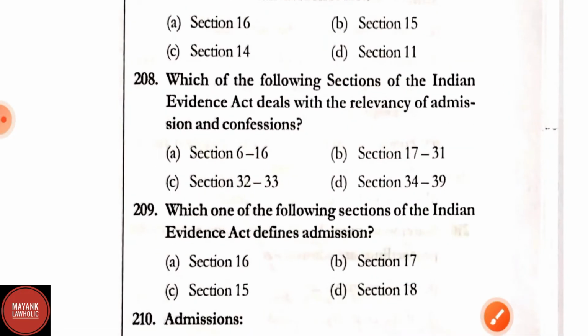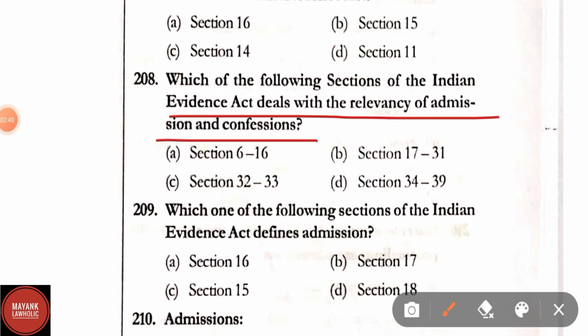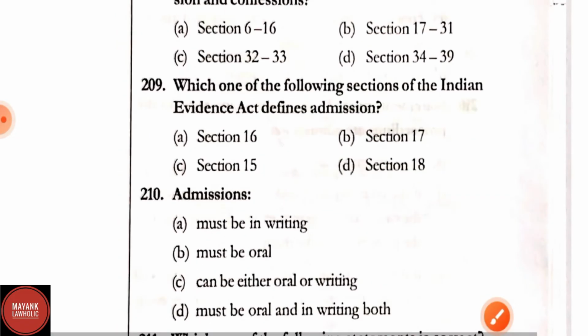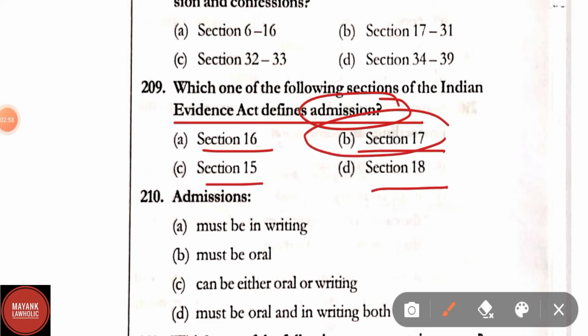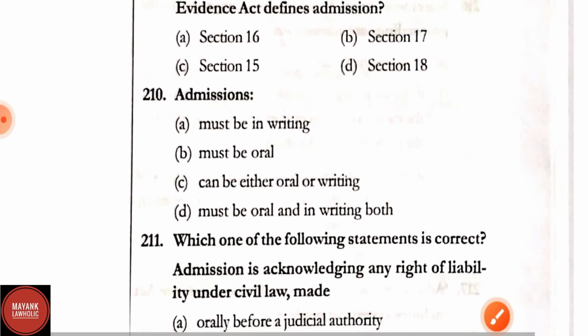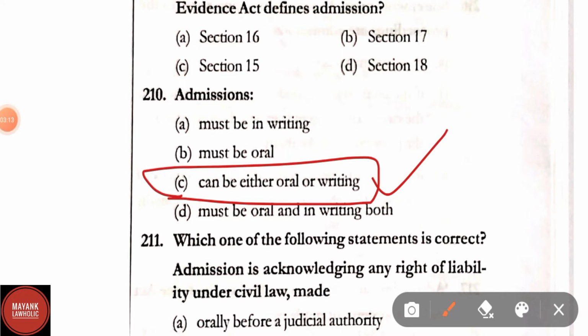Question number 208. Which of the following sections of the Indian Evidence Act deals with the relevancy of admission and confession? Options are: section 6 to 16, option B section 17 to 31, option C section 32 to 33, and option D section 34 to 59. Here correct answer is option B, that is section 17 to 31. Question number 209. Which one of the following sections of the Indian Evidence Act defines admissions? Option A section 16, section 17, section 15, section 18. Correct answer is option B, section 17 defines admission. Question number 210. Admissions: option A must be in writing, must be oral, can be either oral or writing, must be oral and writing both. Here correct answer is option C. Admission can be either oral or writing.